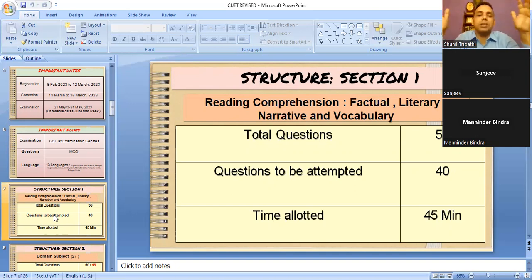There will be reading comprehension questions, factual paragraphs, literary paragraphs, and some vocabulary questions.